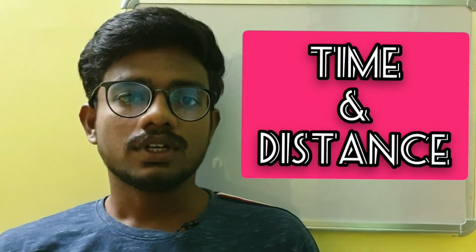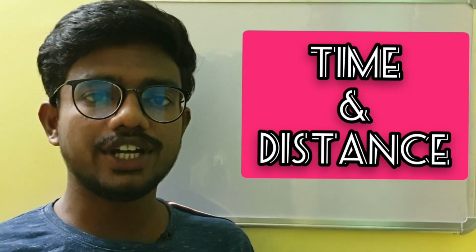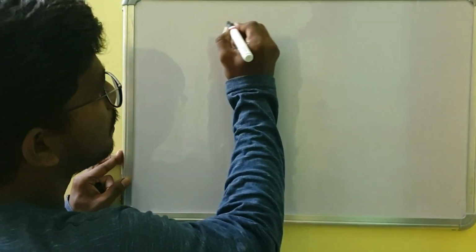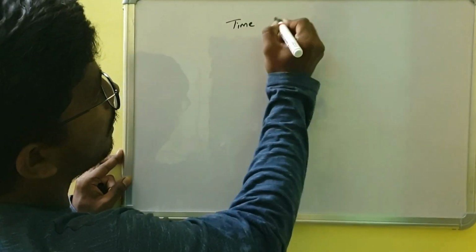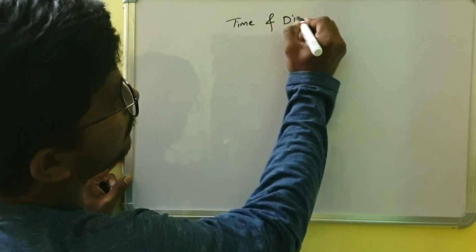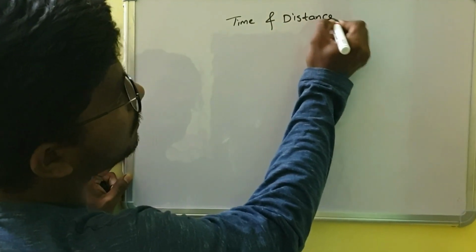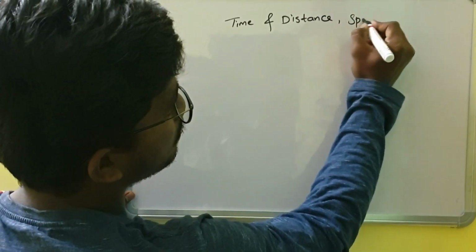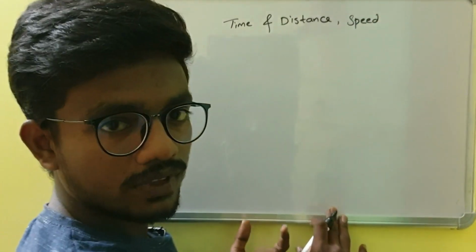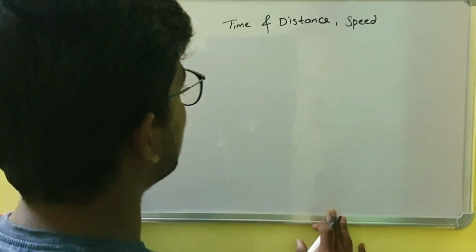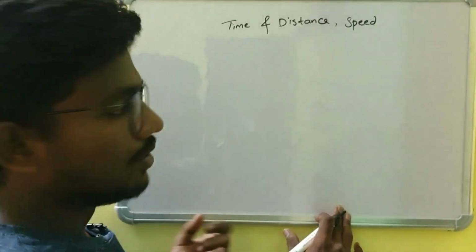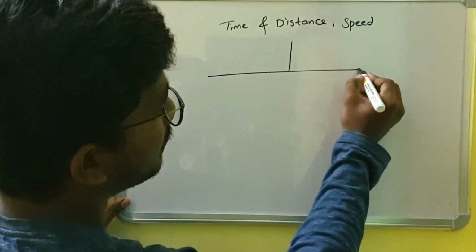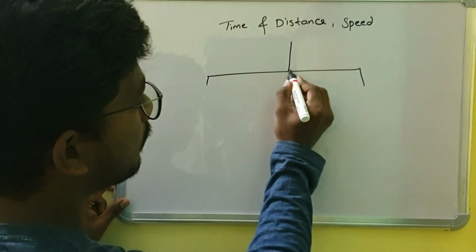Hi friends, today in this video we are going to discuss the concept of time and distance. Along with this, we are going to discuss another variable which is speed. These three variables play a major role in the quant part. Based on these three variables, we can discuss three topics in our quant part.